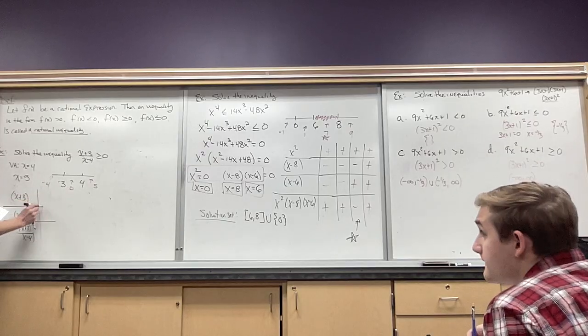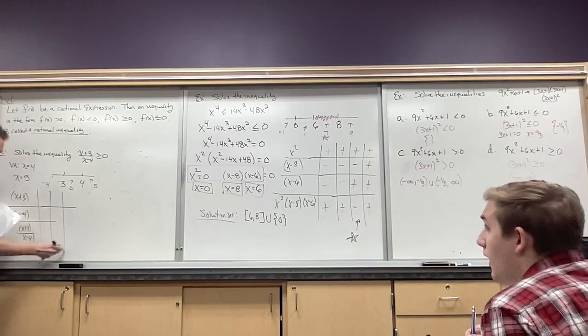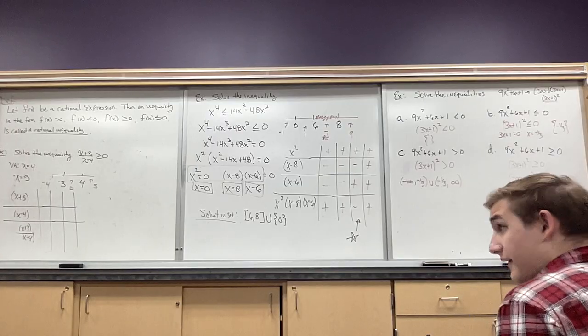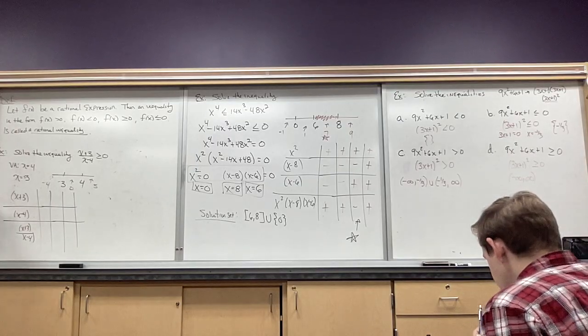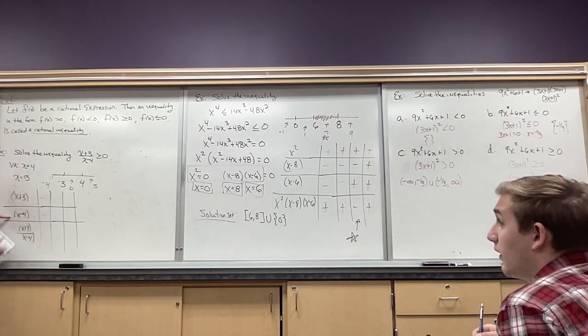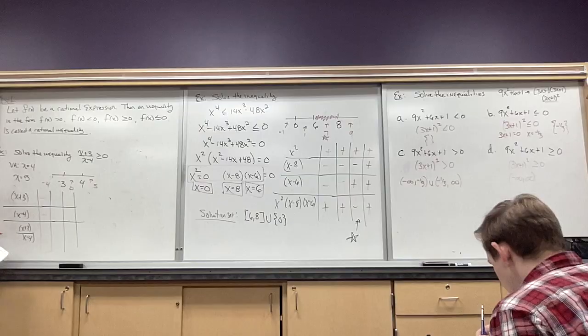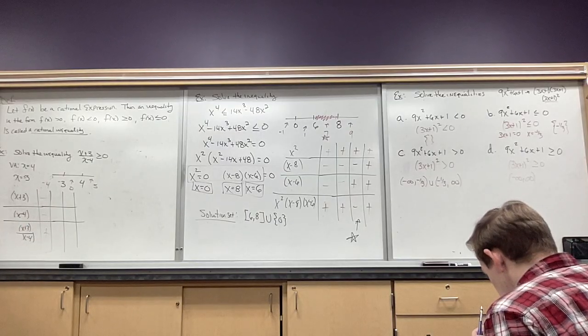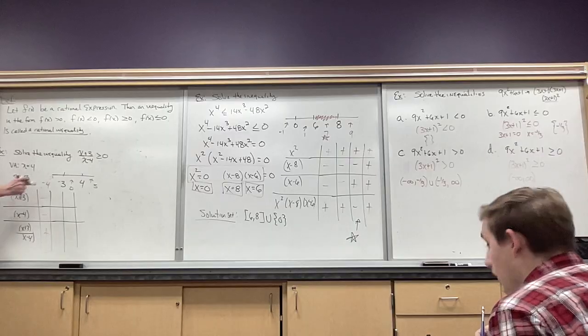Let's see, I got 1, 2, 3 intervals, so I need 3 of these guys. So let's plug a -4 in first. So if I plug a -4 into here, it's going to be negative. This will be negative. And then the last part, if I divide the two negatives, it gives me a positive. Okay, that's good. So that's a good interval for us.